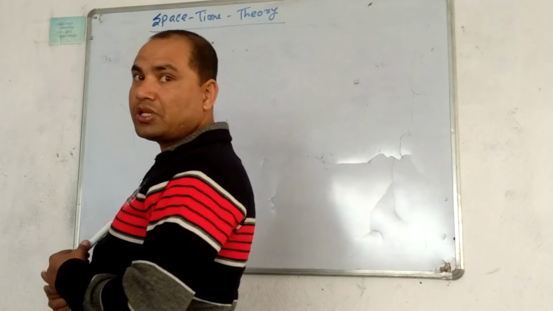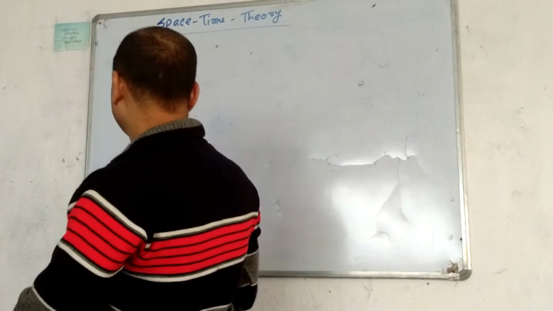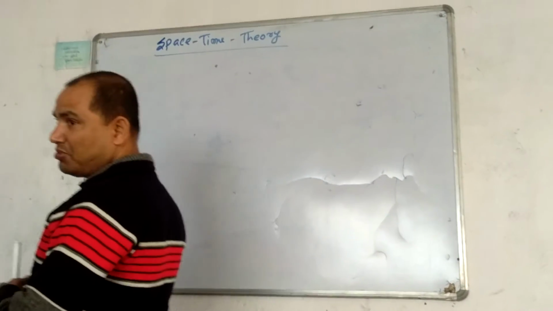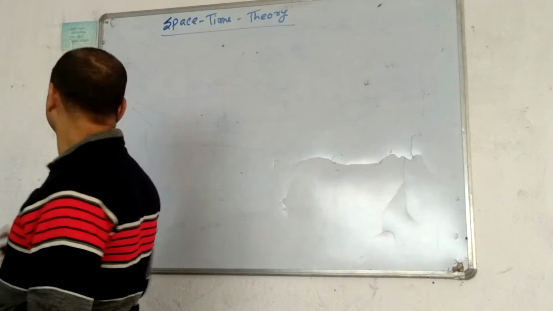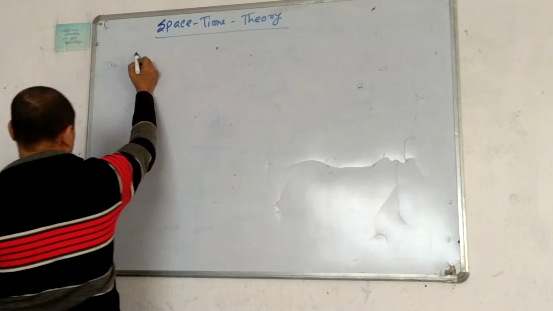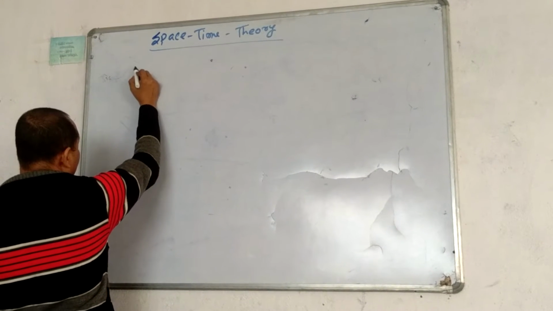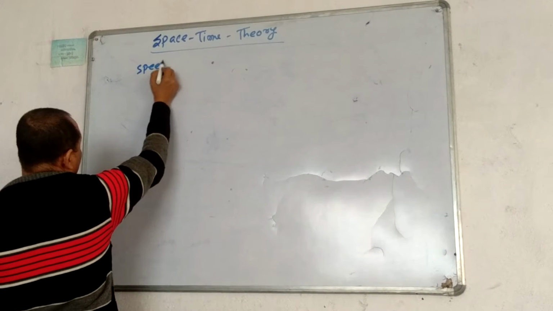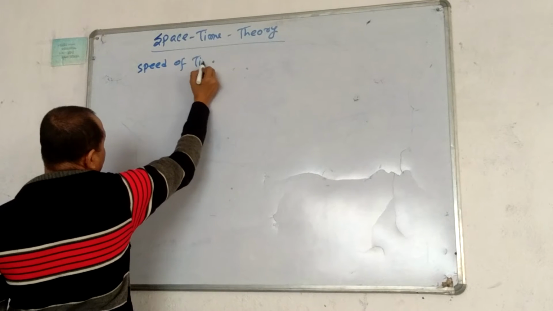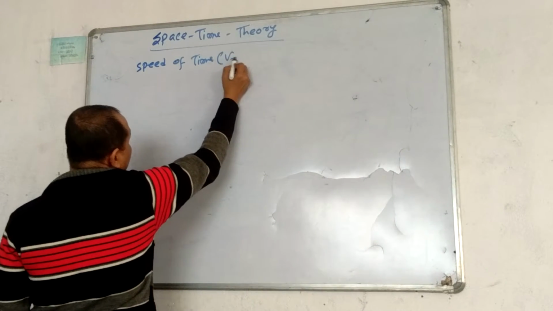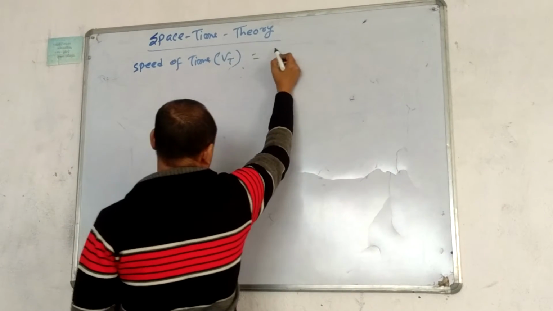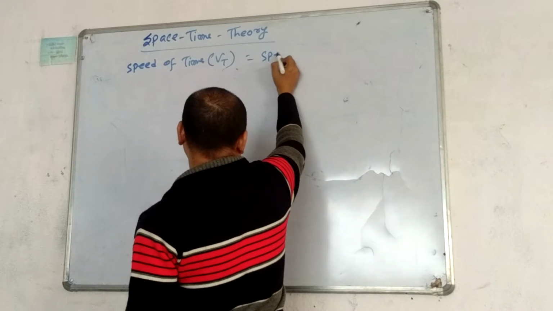So we are going to establish the relation between space and time. The speed of time we are going to find out. Speed of time is denoted Vt, speed of time, is equal to the speed of light.